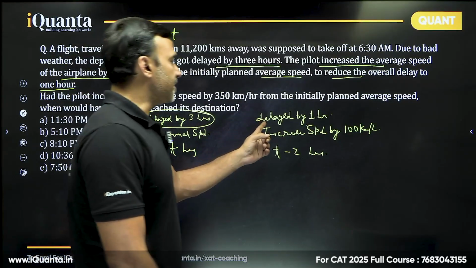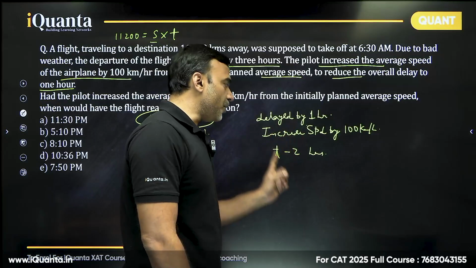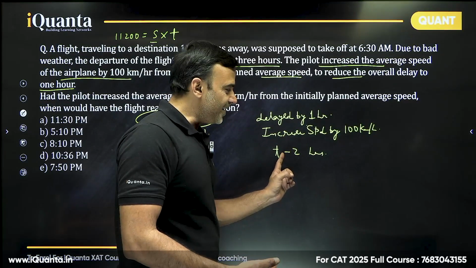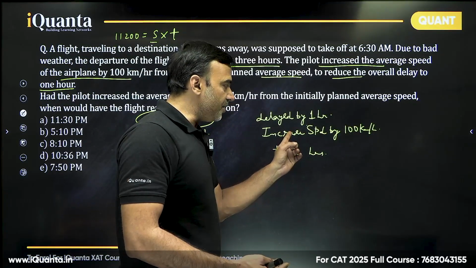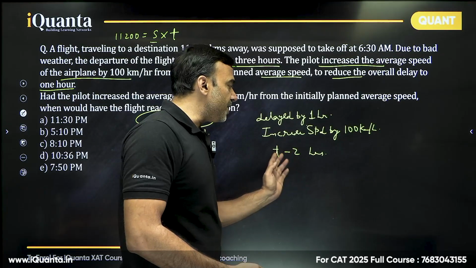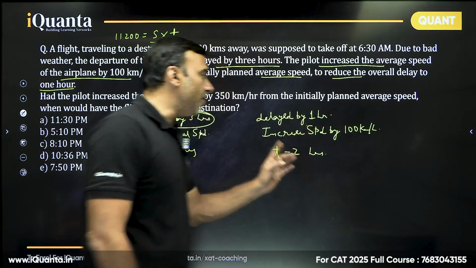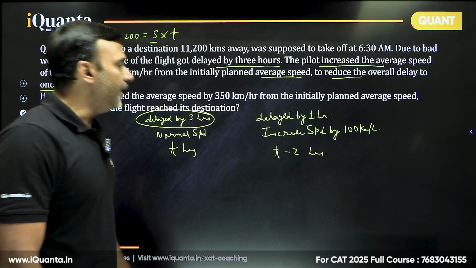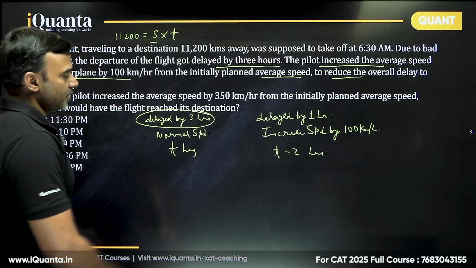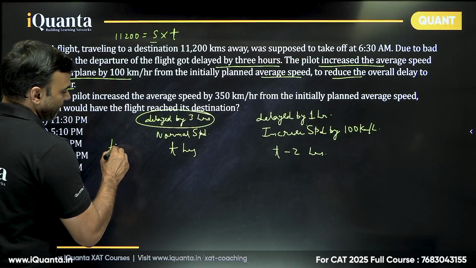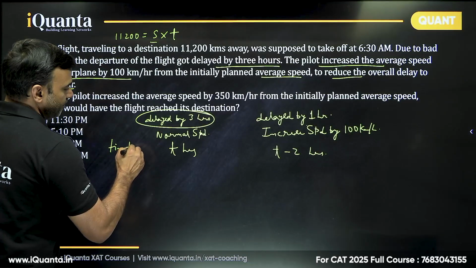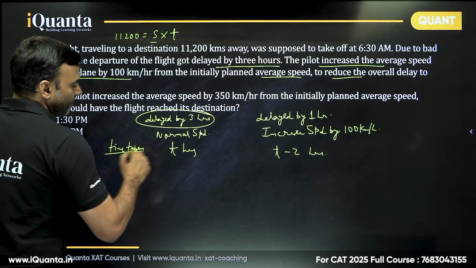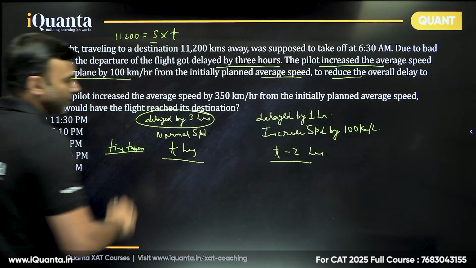In the second case, it is delayed by only 1 hour. What does that mean? It was supposed to be 3 hours late. It has increased the speed, so it will take less time. How much less? It will take 2 hours less, so that the delay is now only 1 hour. It is compensated by 2 hours. So time taken here is t hours, and time taken here is t minus 2 hours.